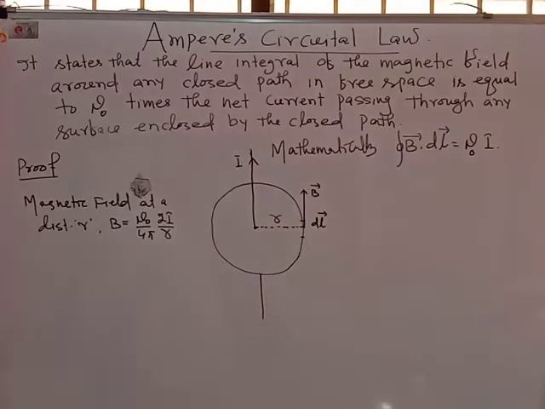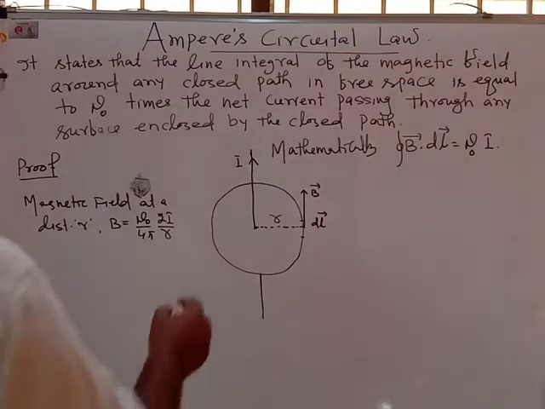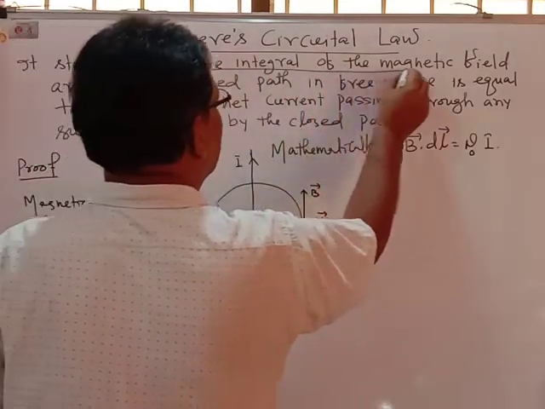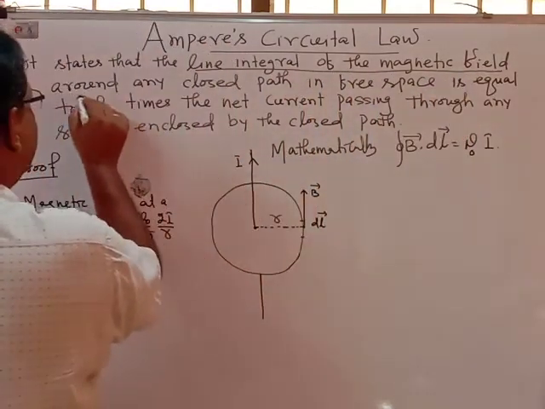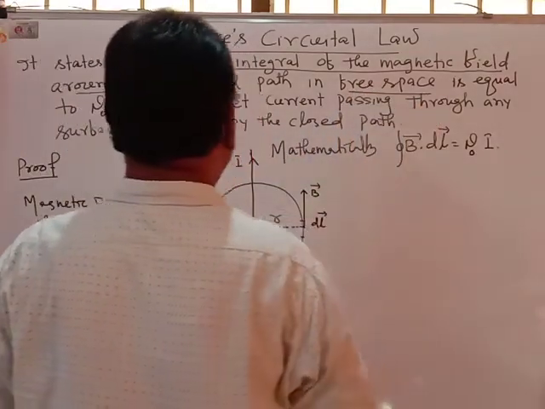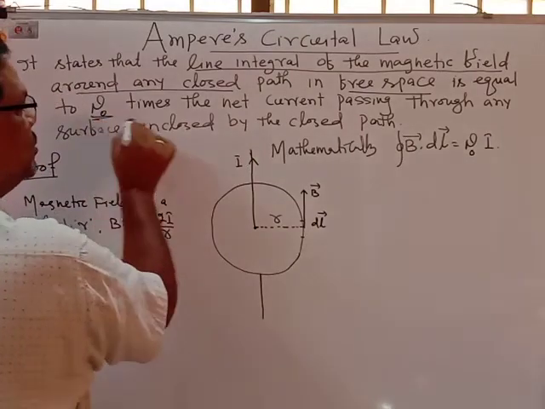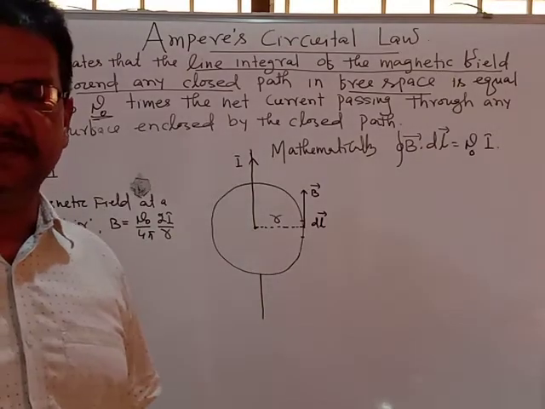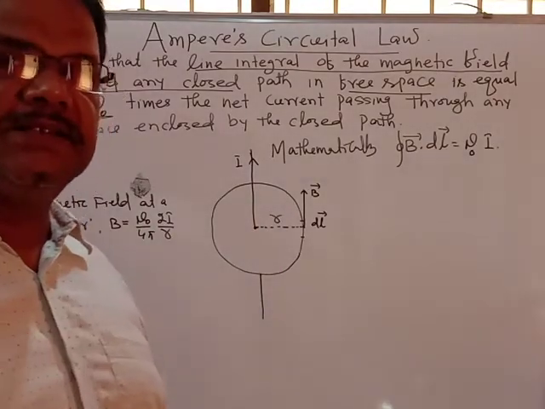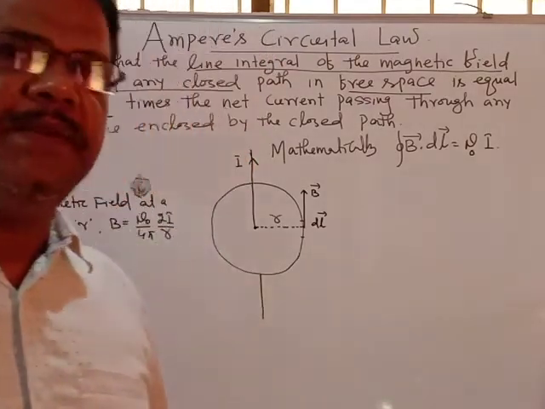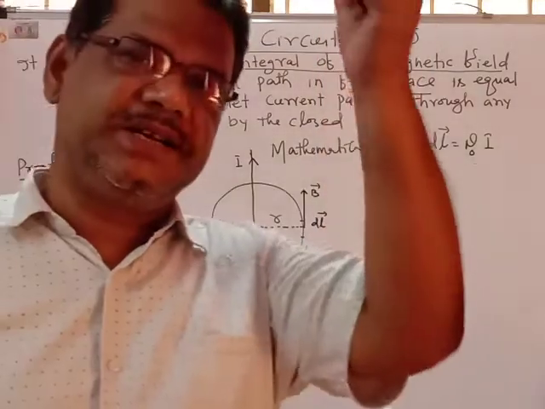of current. It states that the line integral of the magnetic field, all of you listen clearly and see clearly. First, what is it? The line integral of the magnetic field around any closed path in free space is equal to mu naught times the current passing through any surface enclosed by a closed path. What does the law tell? Suppose the current is passing through any surface. Suppose the current is passing through a long straight conductor.